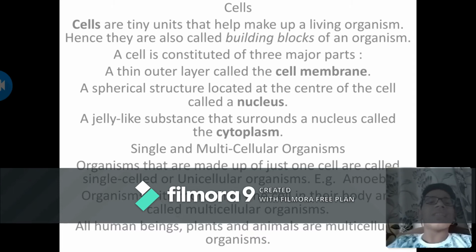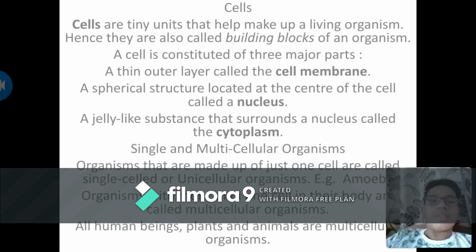A jelly-like substance that surrounds the nucleus is called the cytoplasm. The nucleus is surrounded by the cytoplasm, which also secures the nucleus.